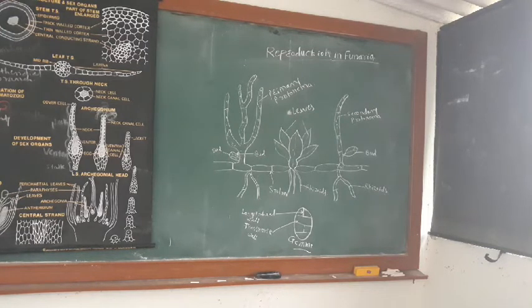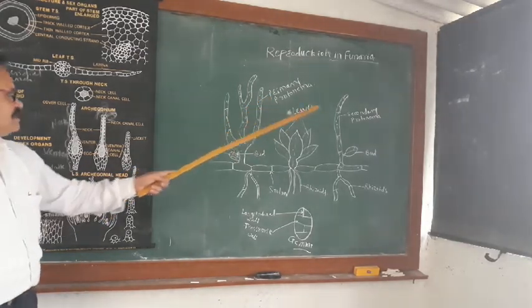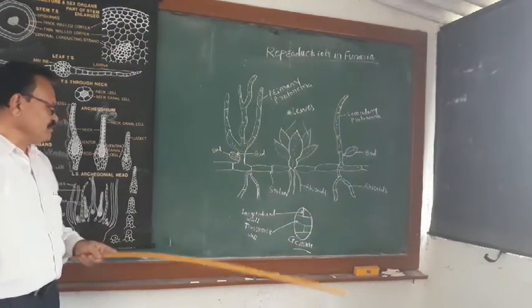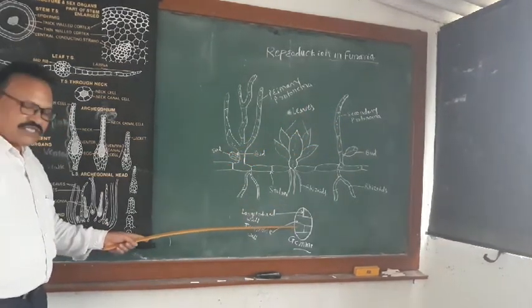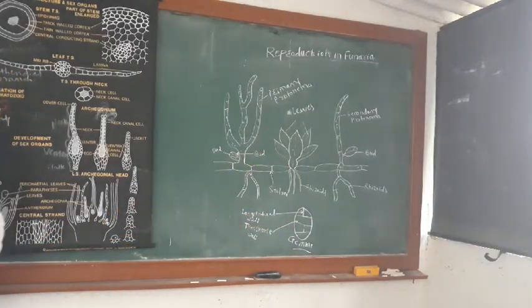In this way, vegetative reproduction in Planaria takes place by fragmentation of primary protonema, fragmentation of secondary protonema, formation of gemmae, and apospory. In these ways, vegetative reproduction takes place.